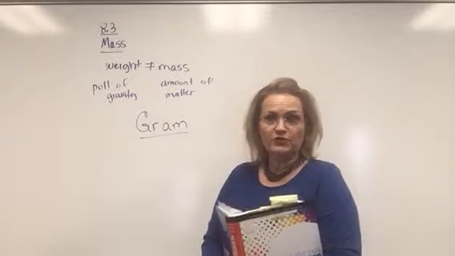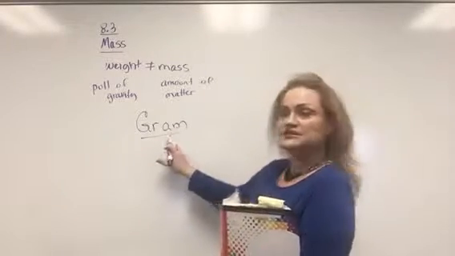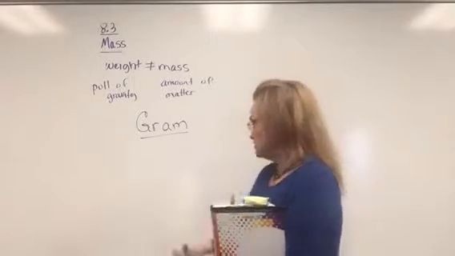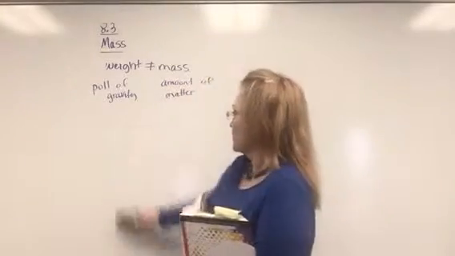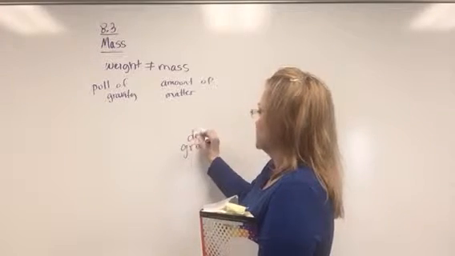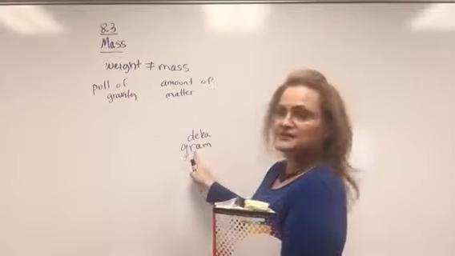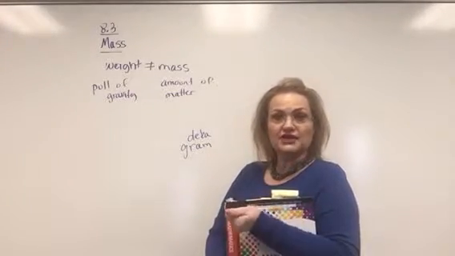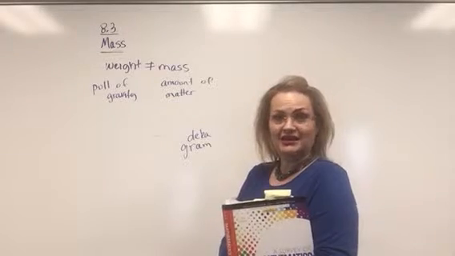Remember from our previous lessons that we put prefixes in front of our basic units, and so our basic unit of mass or weight here, gram, we add prefixes. If we go up the scale, 10 times that, so 10 grams, so 10 paper clips, if you can visualize that, would be a decagram, a DAG.